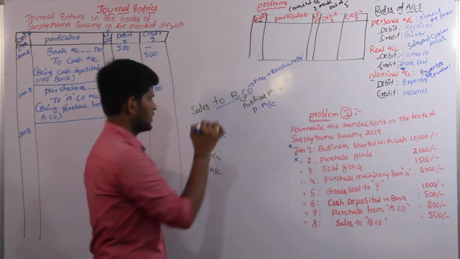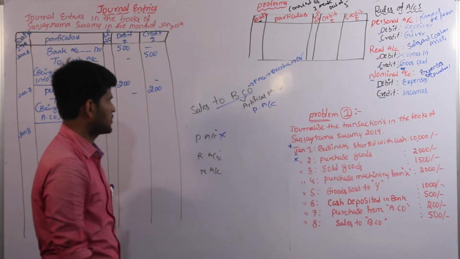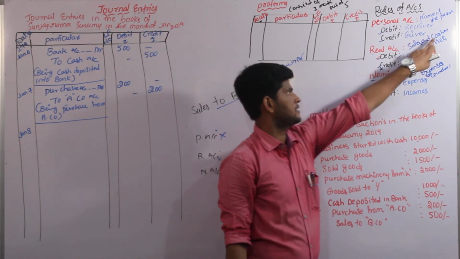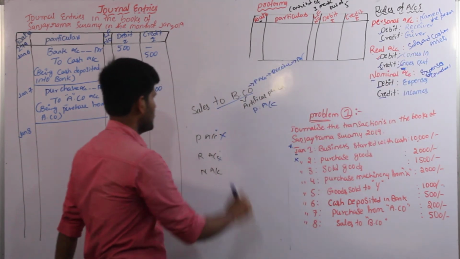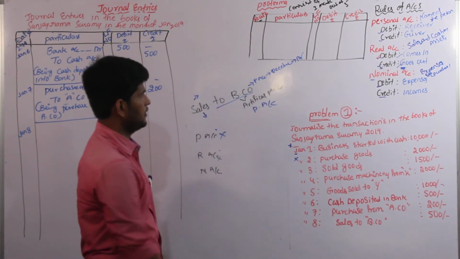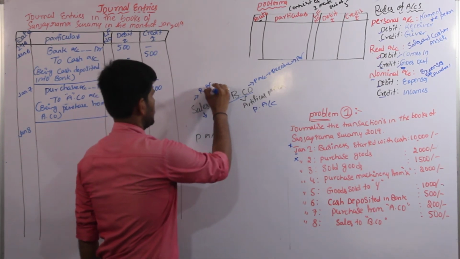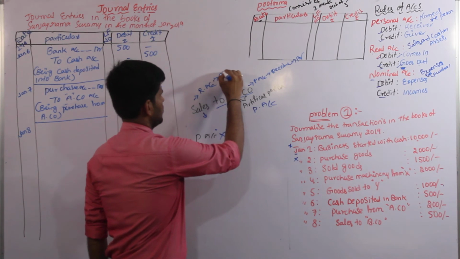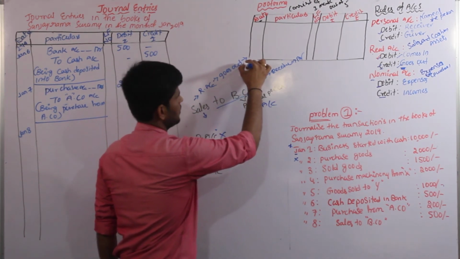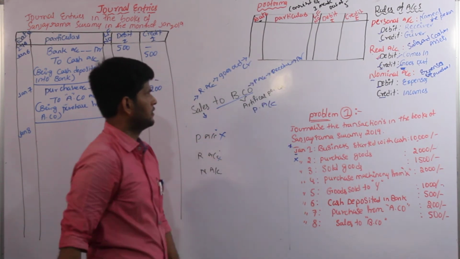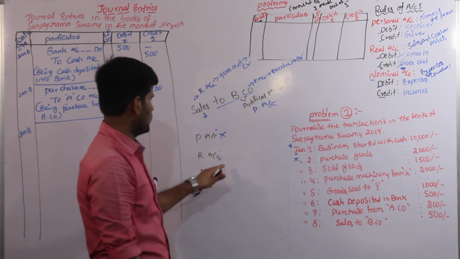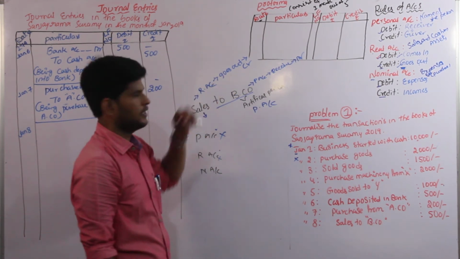So the personal account is completed. And next rule is real account. Real account is relating to sales, cash, asset. Here we have sales. Sales go out. Goes out is there in credit side. Debit according to the personal account, credit according to the real account.